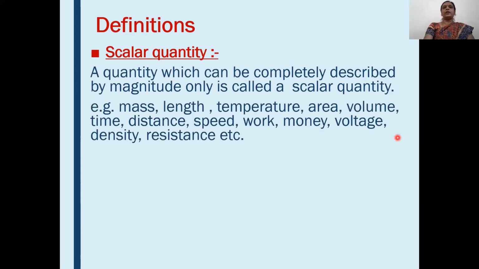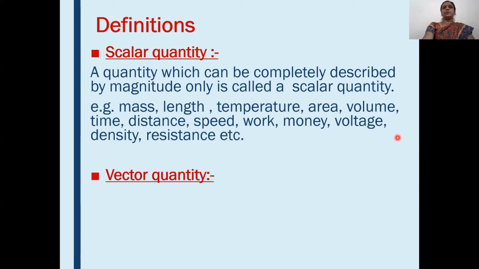For example, mass, length, temperature, area, volume, time, distance, speed, work, etc. All these quantities have only magnitude. Length only has magnitude. Direction is not given. Temperature, area, volume only have magnitude. From these quantities, any idea of direction is not given. Only its magnitude is given. All these are examples of scalar quantity.